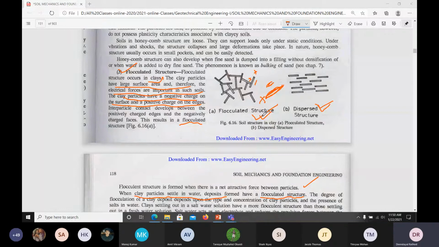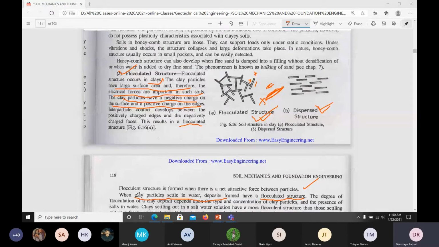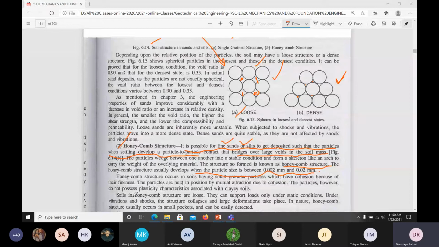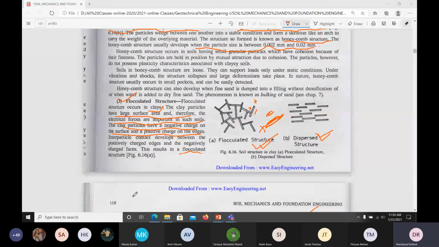Gravelly soil will have the bigger size, then sandy soil, after that silty soil, which we call silt, then clay. Understand? These soils will have some structure: single grain structure or honeycomb structure. Single grain is for sandy soil, and we have honeycomb structure with silt soil, and again we have this flocculated structure in a clay soil, and when you disturb it, it becomes a dispersed structure.